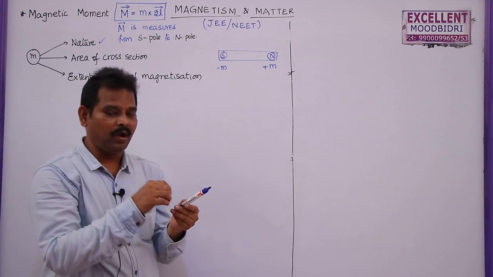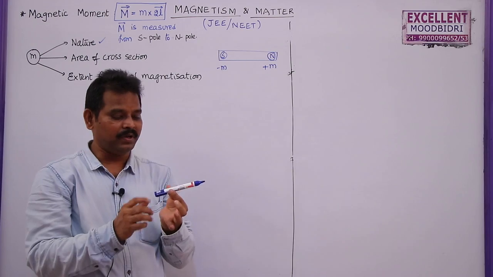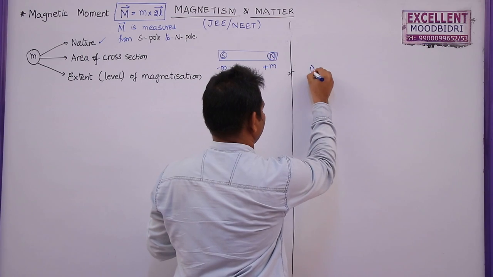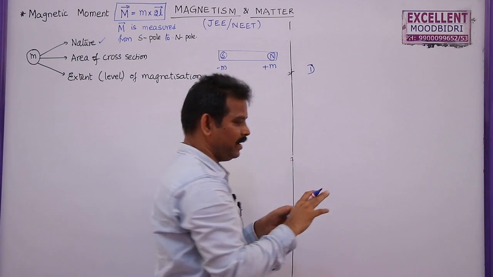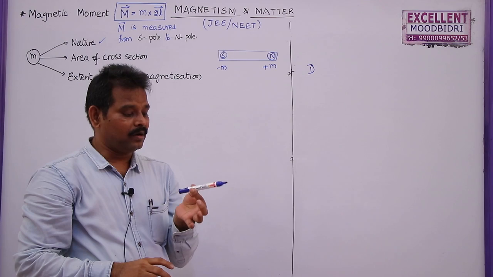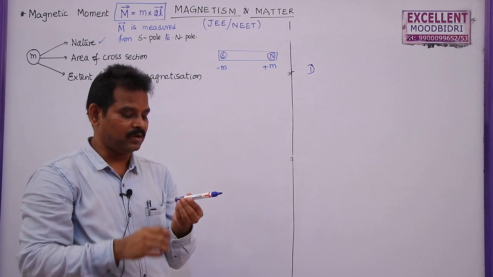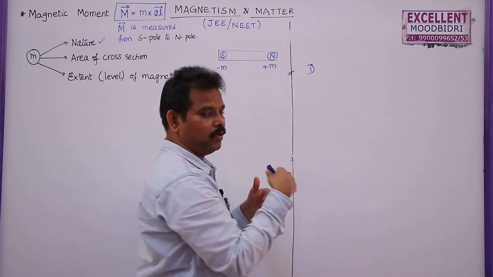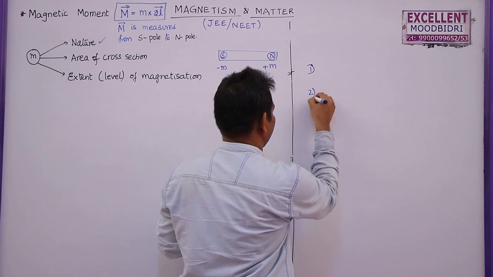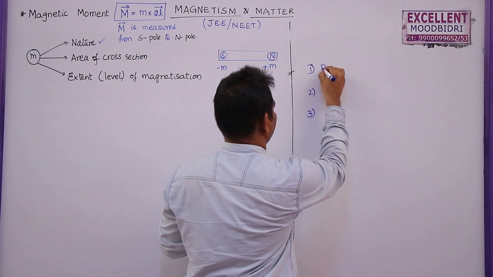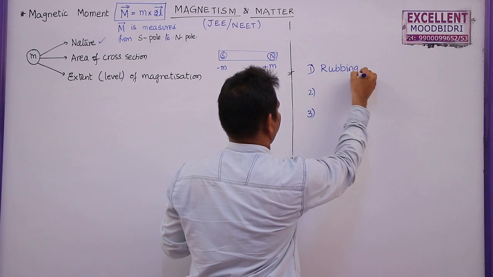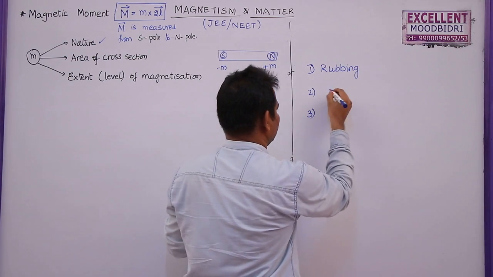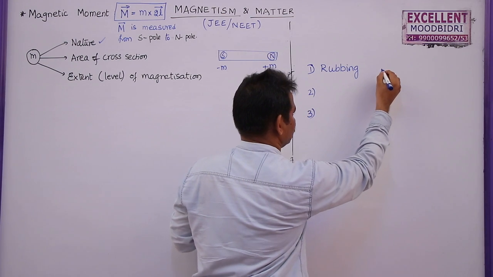So if you want to convert an iron piece or a magnetic material into a magnet, we have different methods. The first one, by rubbing one magnetic material, generally a ferromagnetic material, with a bar magnet, we can convert this into a bar magnet.